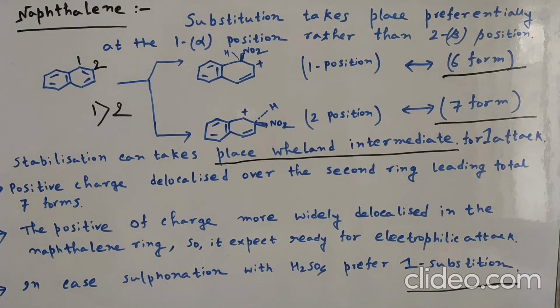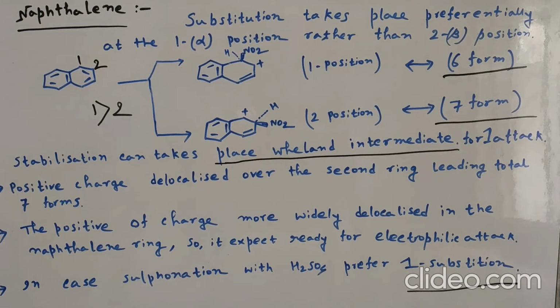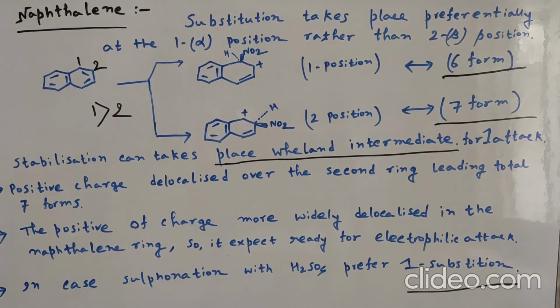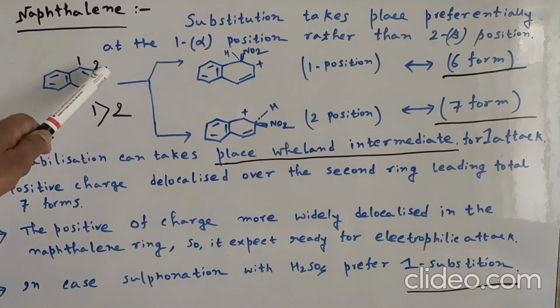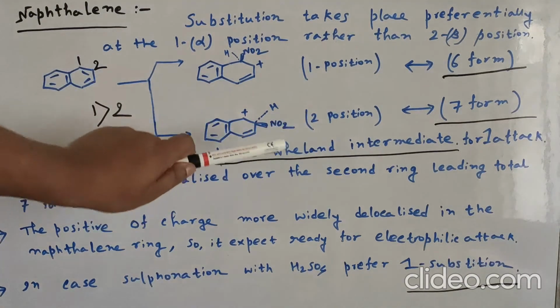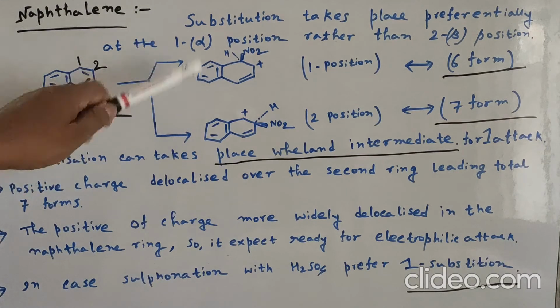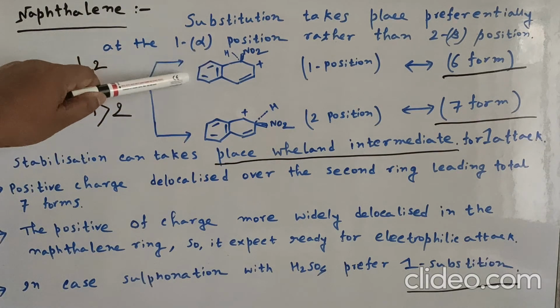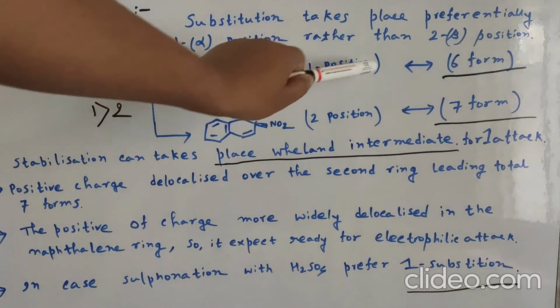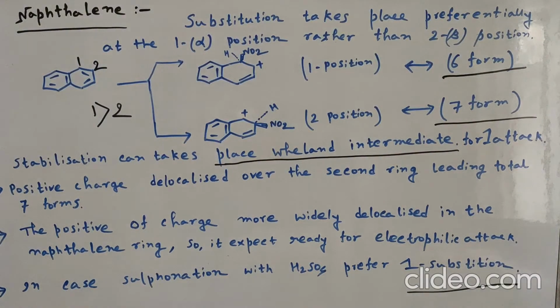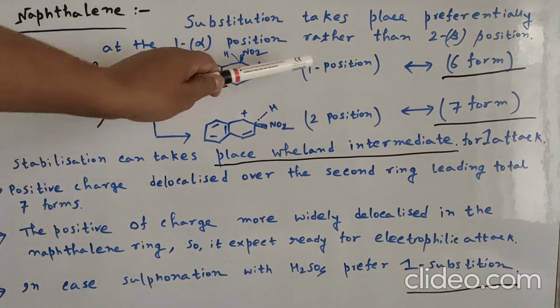So we can conclude here, when naphthalene reacts in an electrophilic substitution reaction, the one position reacts first and then the second position reacts, because after reaction at the second position, the carbocation can be stabilized through canonical forms. So this form is more stable, but the reactive one is this structure. Here six forms also exist, because the second ring leads to a total of six forms here, and here seven forms.